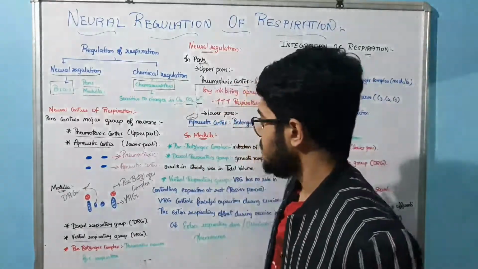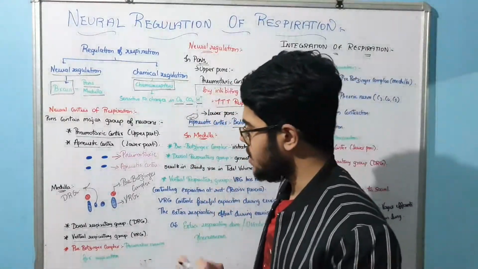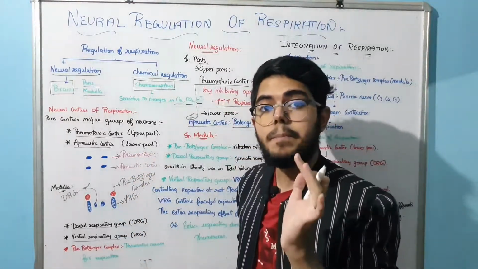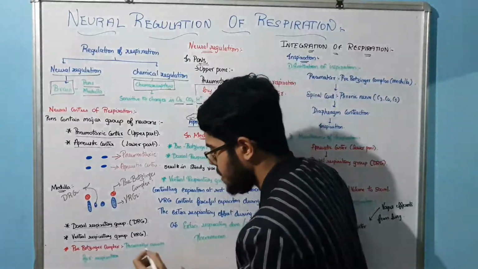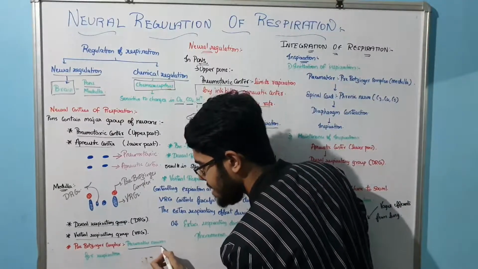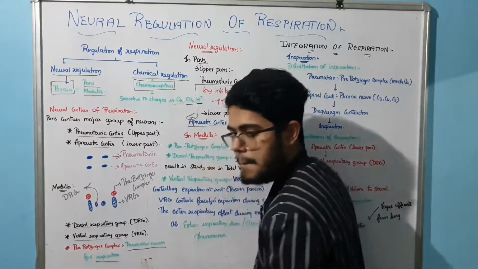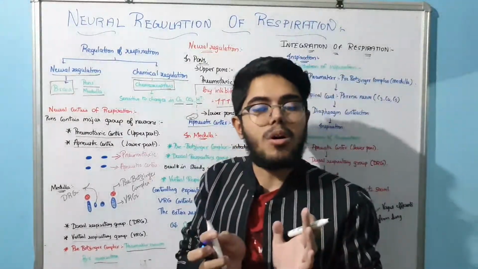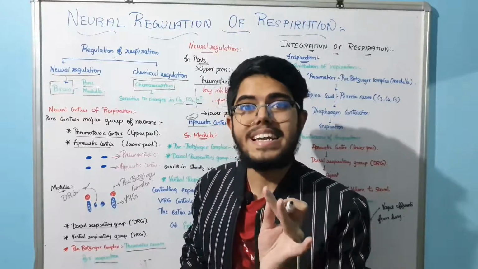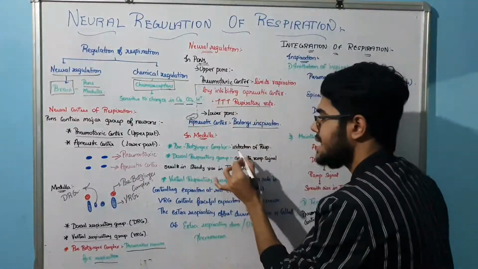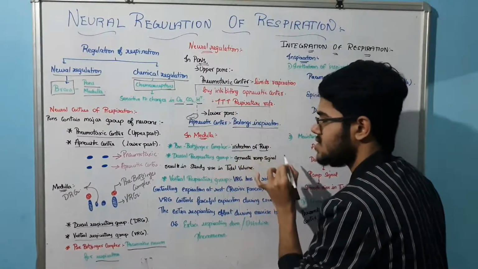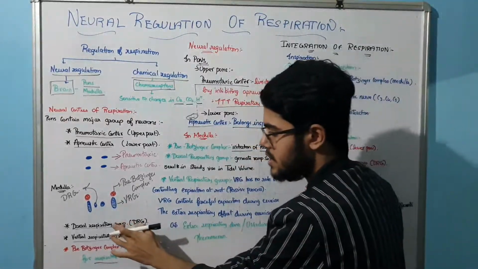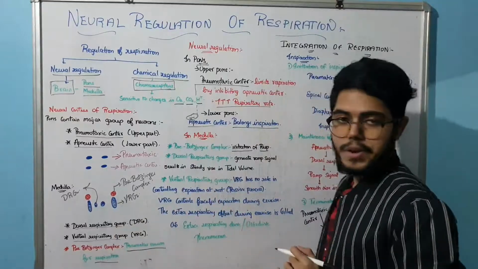Now we will see the medulla. In the medulla we saw the pre-Botzinger complex, which is the pacemaker neuron. Very important: the pacemaker neuron for respiration. Now this pacemaker neuron, that is the pre-Botzinger complex, is going to initiate the respiration. Very simple. Now we have the dorsal respiratory group and the ventral respiratory group.